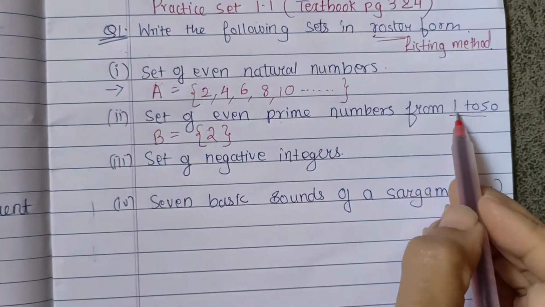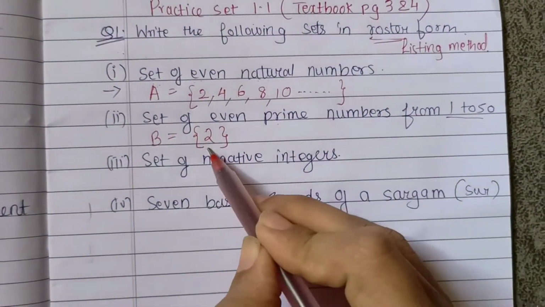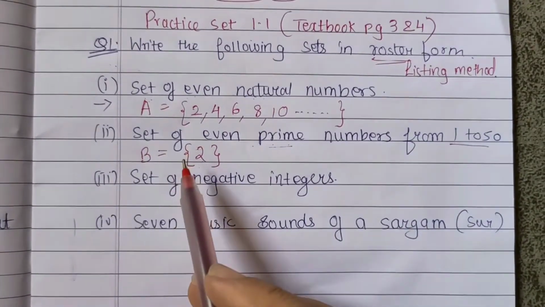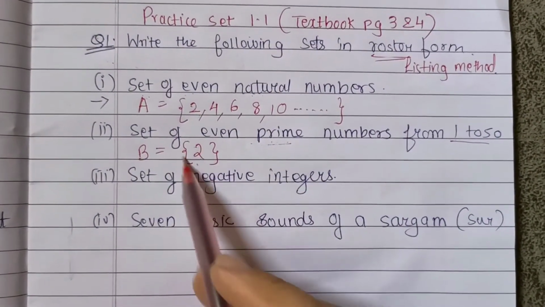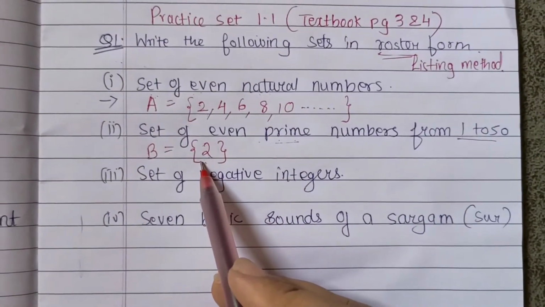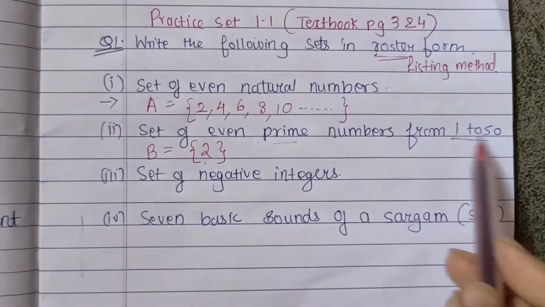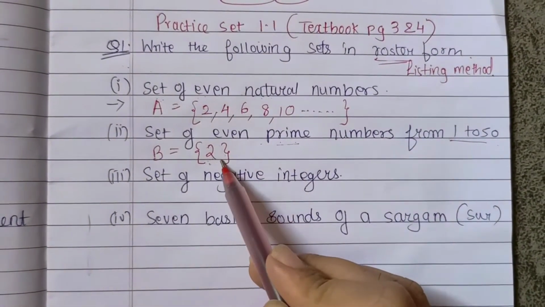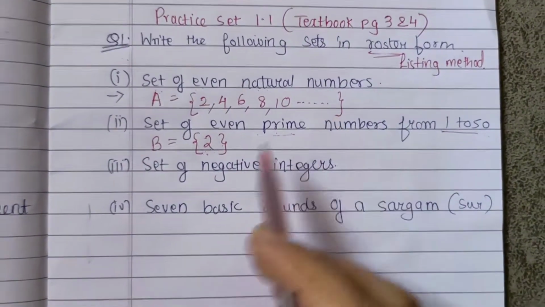Because 2 is even as well as prime. The only factors of 2 are 2 and 1, so that is what a prime number is. All other numbers from 1 to 50 are composite numbers. That is why 2 is the only number which is even and prime.